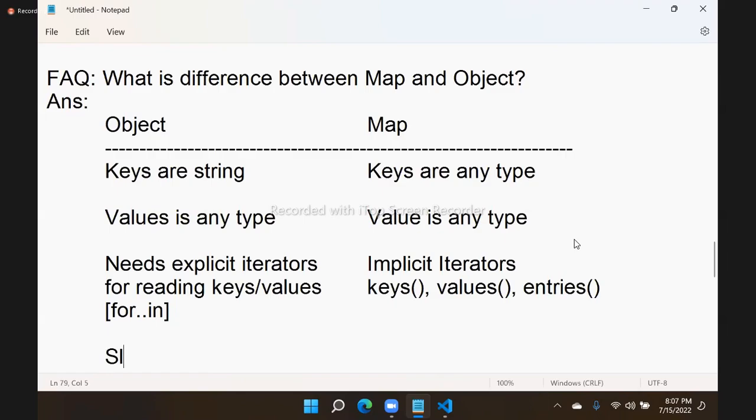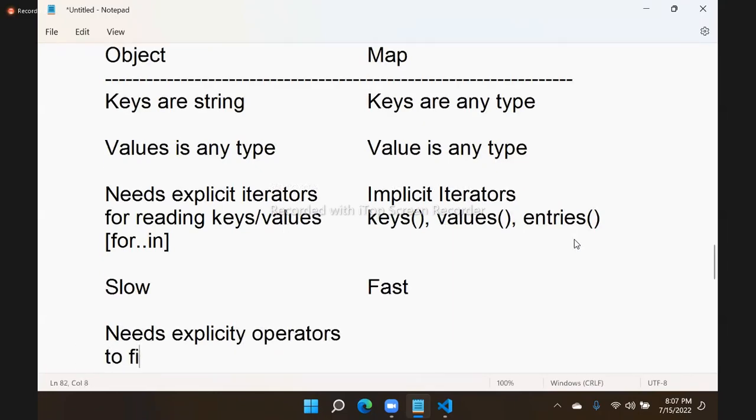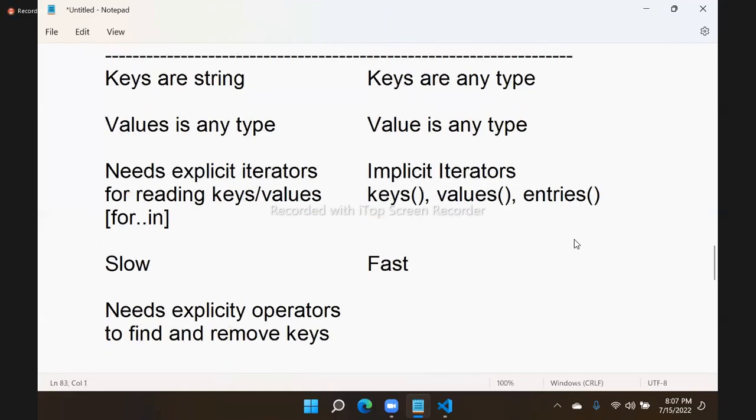Explicit iterators make it slow. Because of these internal iterators, map is fast. So maps are faster in access because they use implicit iterators. Objects are slow. Another important point when compared to map: generally an object needs explicit operators to find and remove keys.